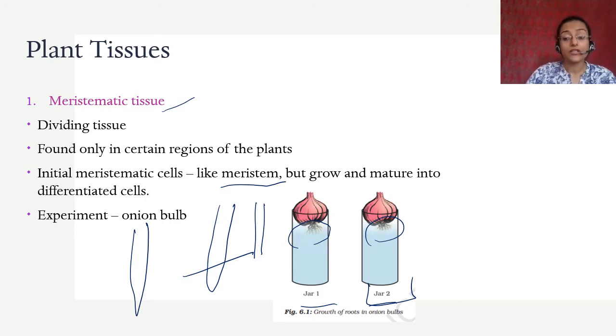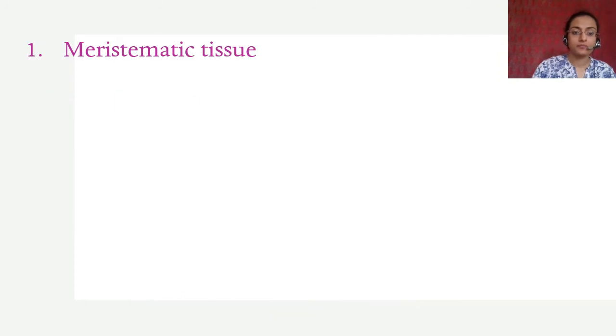So that means that the growing region of the onion root is in the tip, right? Because if this stops growing, that means there is no meristematic tissue left. There are no more cells that will be able to divide and form new cells. So we will look at this in the next slide.